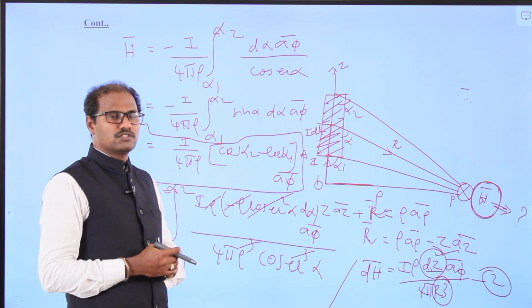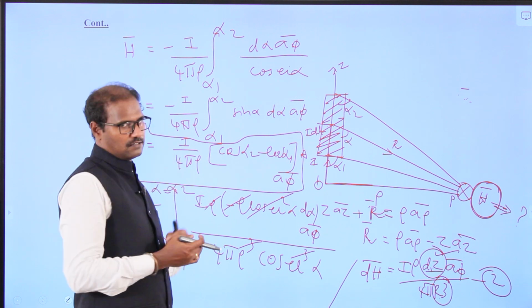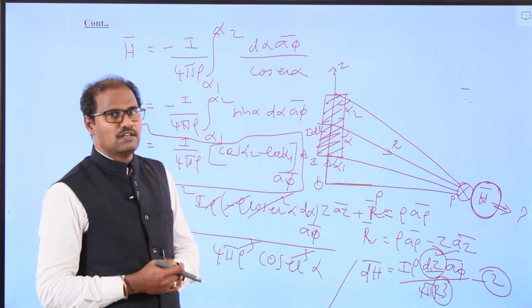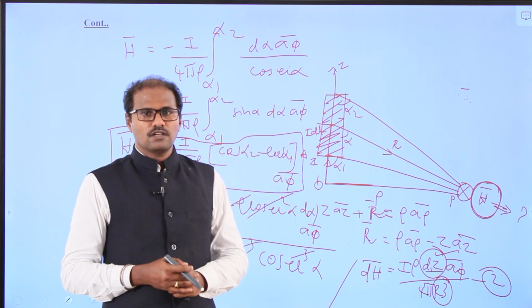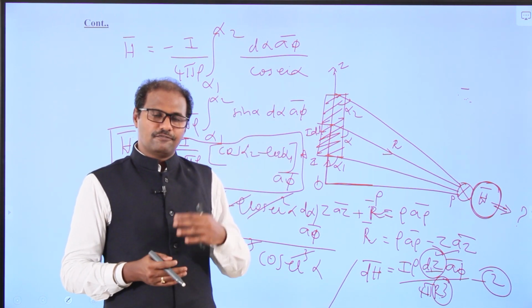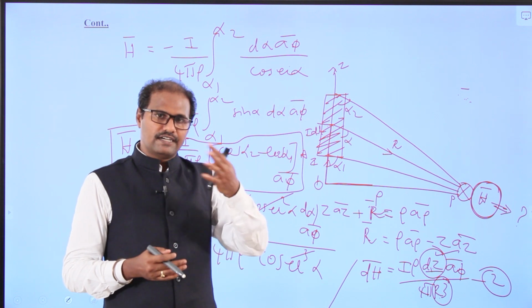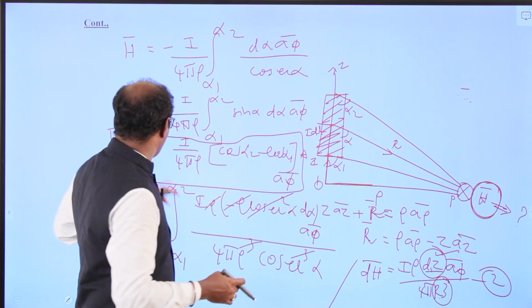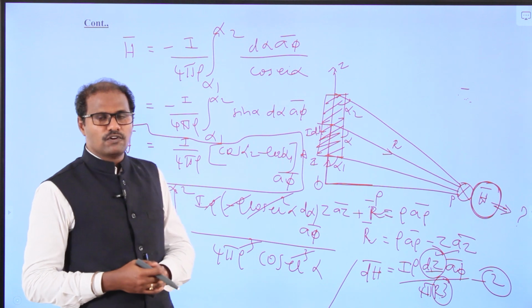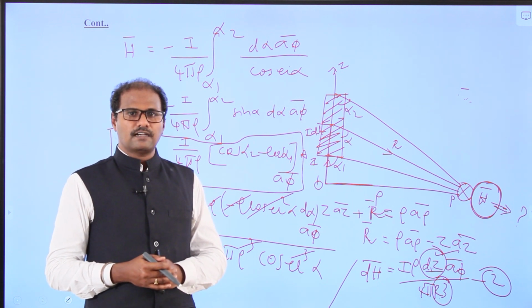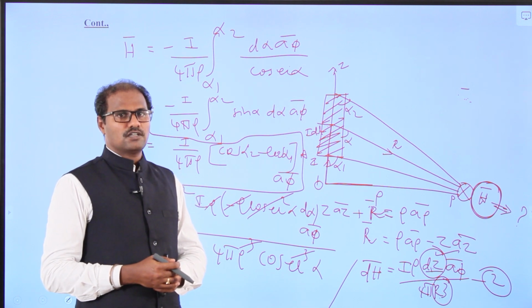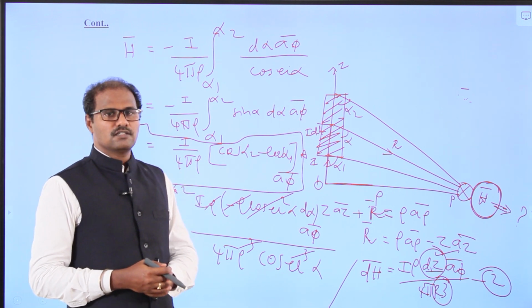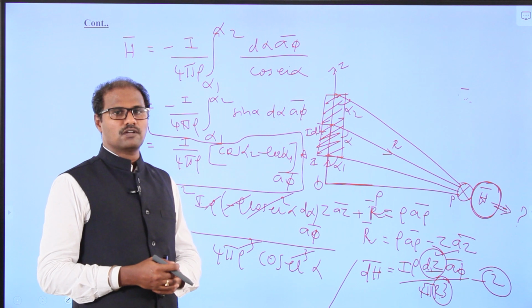This is for a finite filamentary conductor, of finite length, meaning from A to B. Now I am going to take another case, the infinite conductor. What is the value of H? And also we can go for the semi-finite conductor. What is the value of H? Now I am going to take two cases, case number 1 and case number 2.